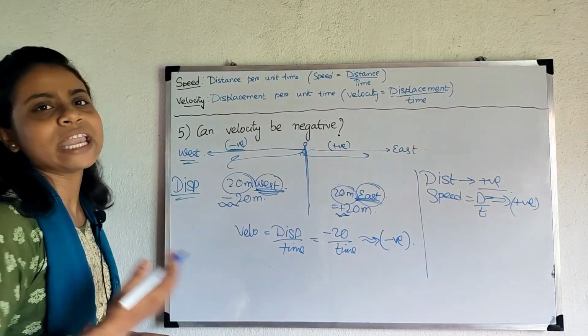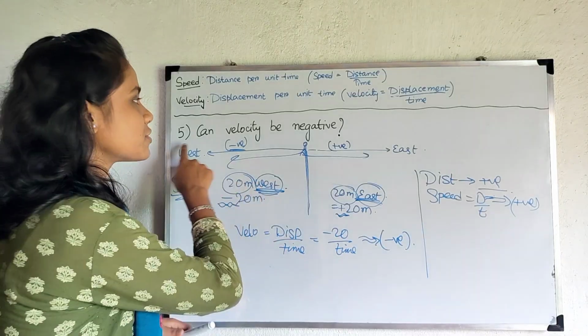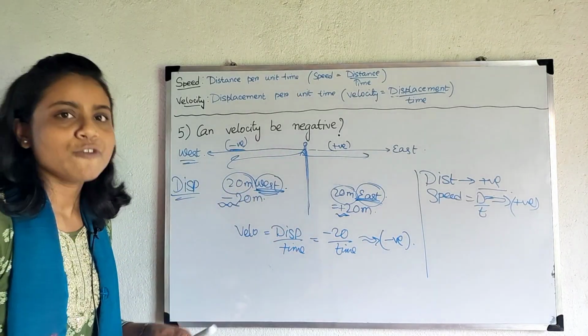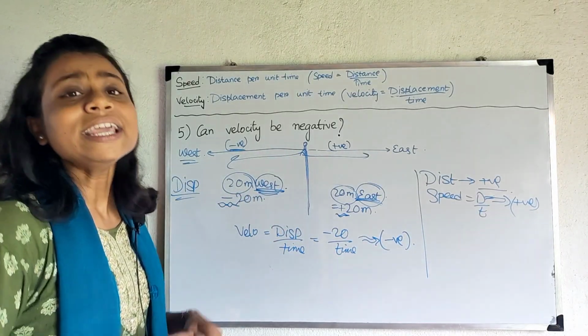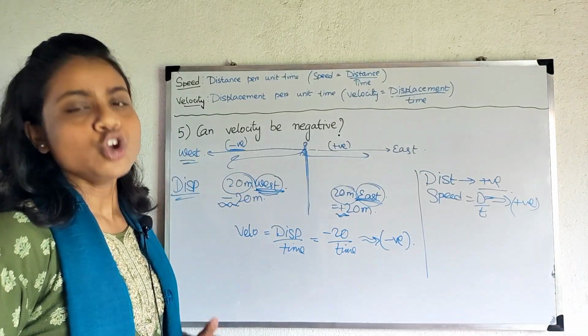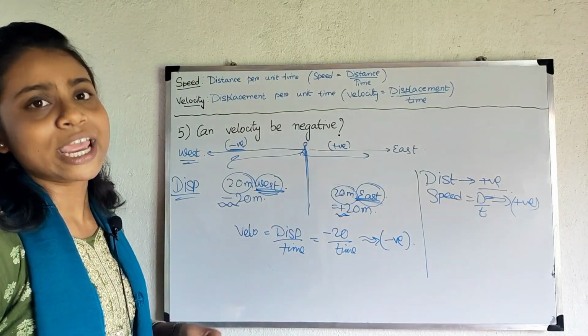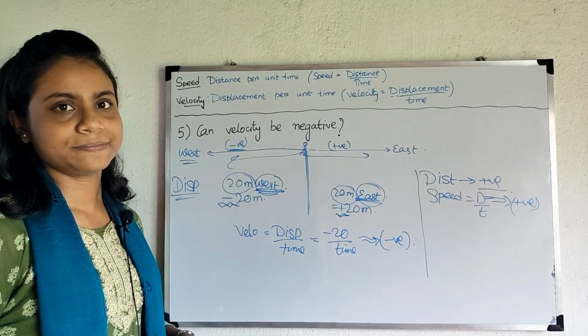But velocity can be negative since displacement can be negative. So for this question, the answer will be yes. Velocity can be negative because it depends upon displacement and displacement has direction. So displacement can be negative and hence velocity can also be negative.